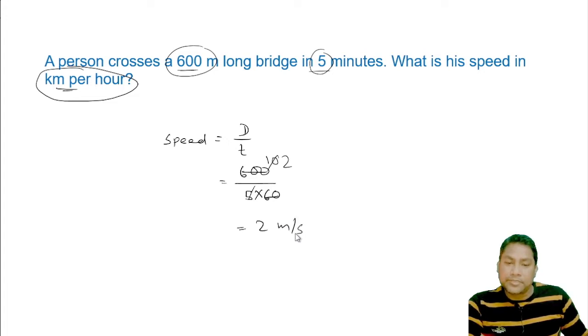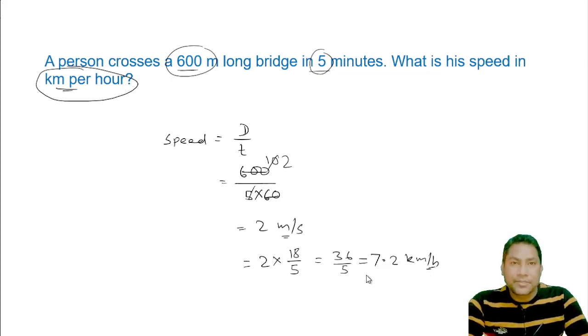Now for converting meter per second to kilometer per hour, we will multiply it by 18 by 5. So 2 times 18 by 5 will become 36 divided by 5. If we solve, this will become 7.2 kilometer per hour. So friends, this is the method to solve the problems of distance, time and speed.